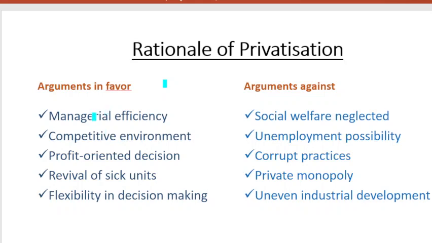First we'll look at the points that justify that privatization is needed. As you can see, the first point is managerial efficiency. Managerial efficiency means the working capability, right? Privatization, basically through disinvestment, where shares are sold but less than 100%. All 100% of the shares are not sold, maybe only 60% or 51% have been sold to the private sector. That is a case of disinvestment.